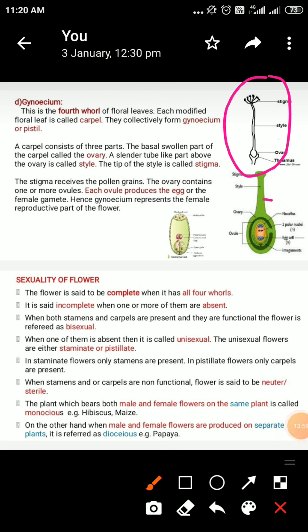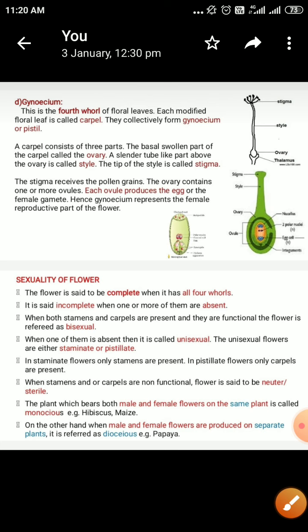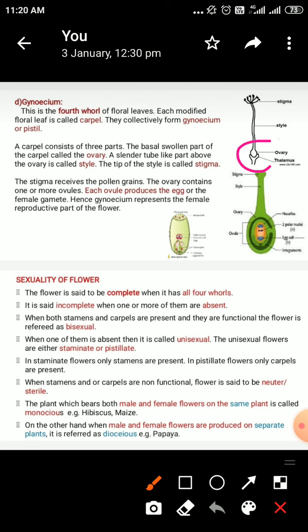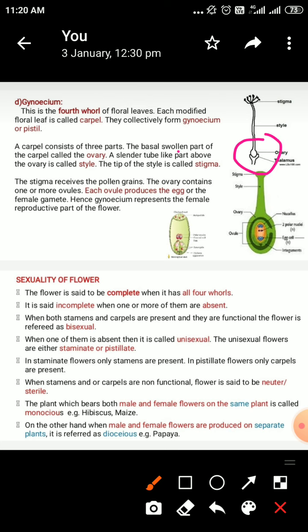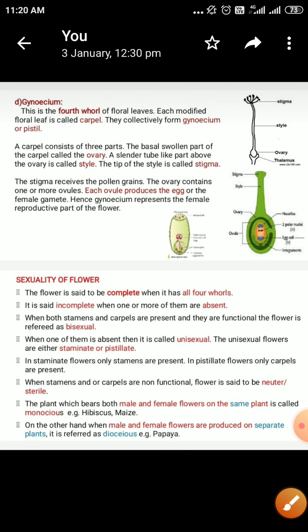This is the ovary, a swollen part. This is the style, and these are the stigmas. Now, this ovary is made up of the carpels. So, this fourth organ consists of ovary, style, and the stigma.